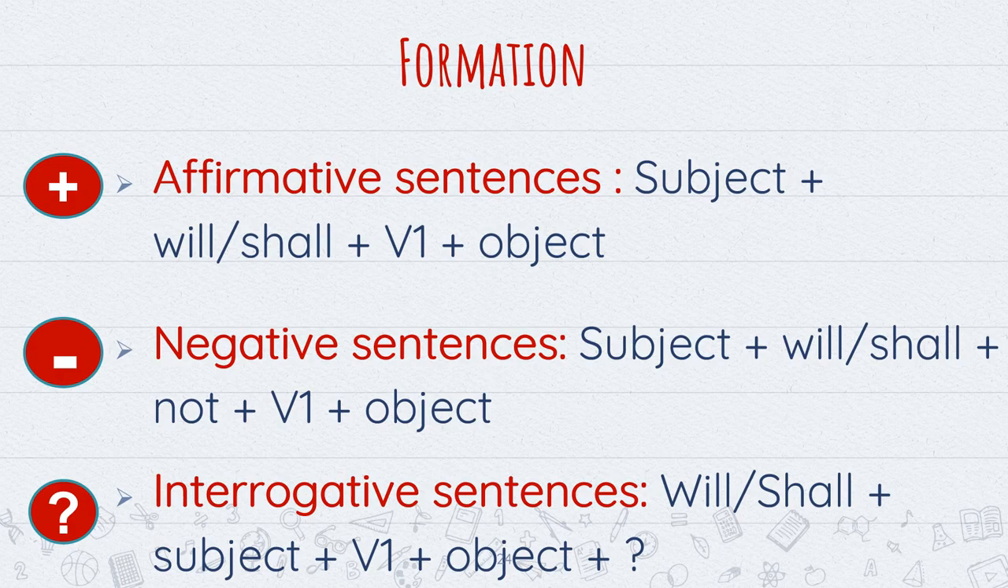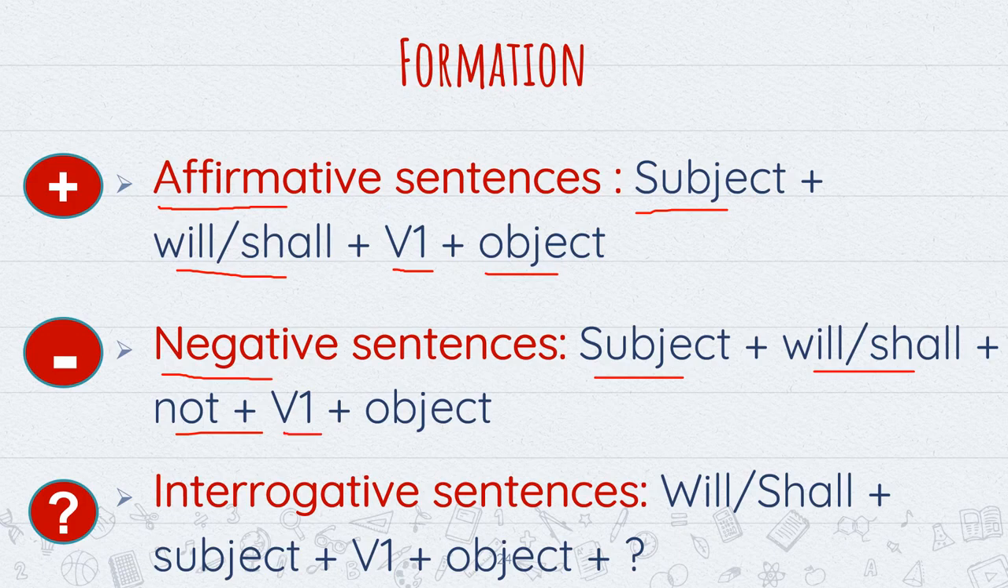So now let's have a look at the formation of simple future tense. The formation for simple future tense of positive or affirmative sentences is subject plus will or shall plus verb first form plus object. I have already told you where we will use will or shall. Now come to the formation for simple future tense of negative sentences: subject plus will or shall plus not plus verb first form plus object.